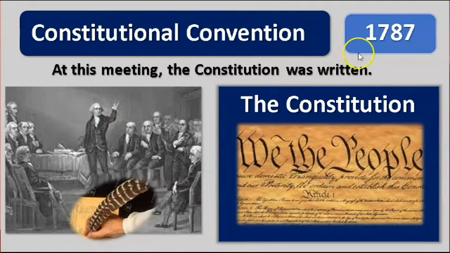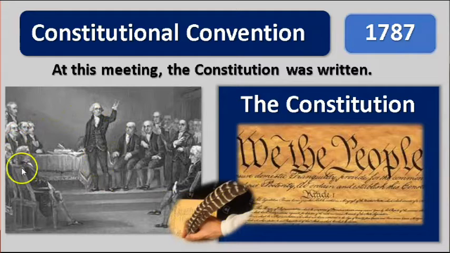In 1787, the leaders of the 13 colonies had a meeting to set up a government. We call this meeting the Constitutional Convention. A convention is just a big meeting that often lasts for a long time. At the Constitutional Convention, the Founding Fathers wrote the Constitution.